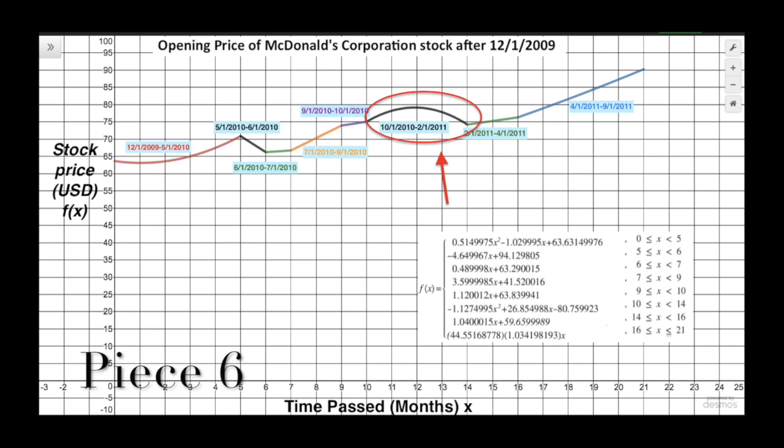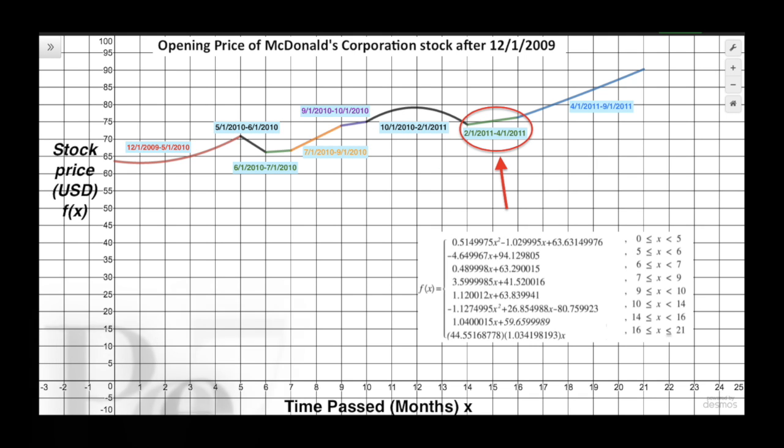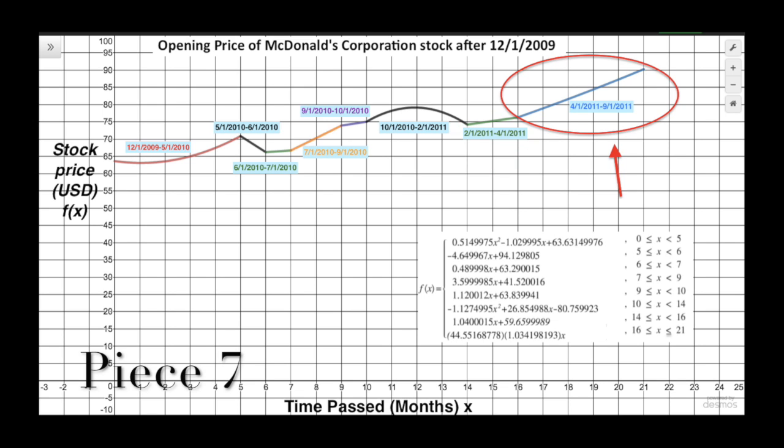After plugging our 3 points into standard form, we took 2 of the equations and subtracted them from each other. After solving for variables a and b, we plugged in both to our original equation to find c. Finally, we plugged in our 3 variables to reach our final equation. Our 7th piece was also linear growth, so we used the same steps that we used doing pieces 3 through 5.